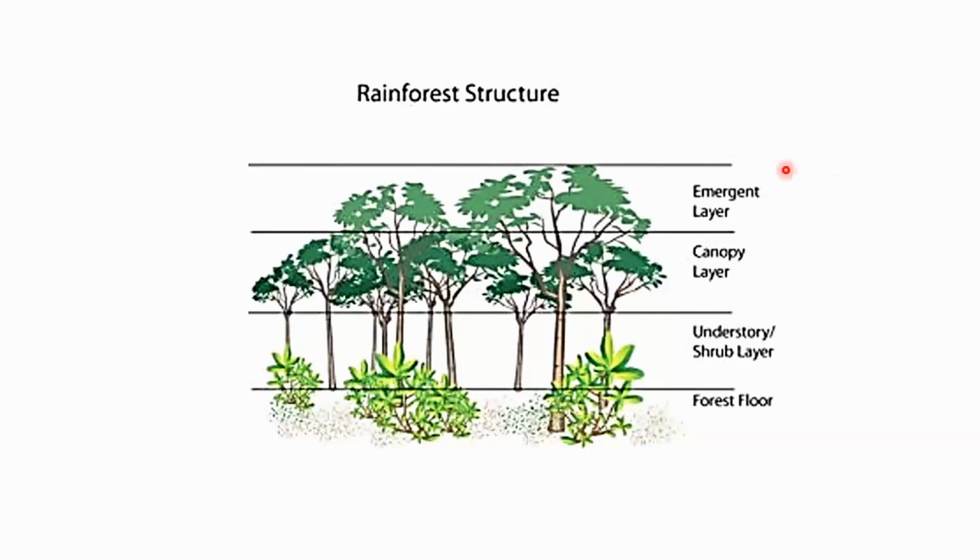At the top, we may have the emergent layer, below which we have the canopy layer, then the understory, which is known as the shrub layer, and then the forest floor where small grasses or herbs are present. These different species occupy different levels in an ecosystem based on the height of these trees.